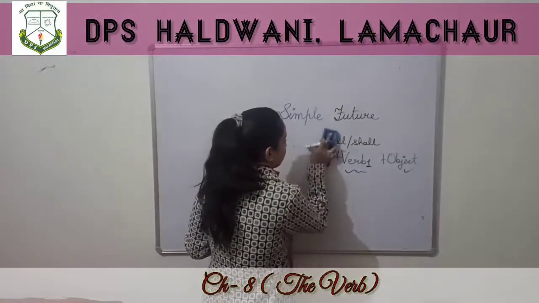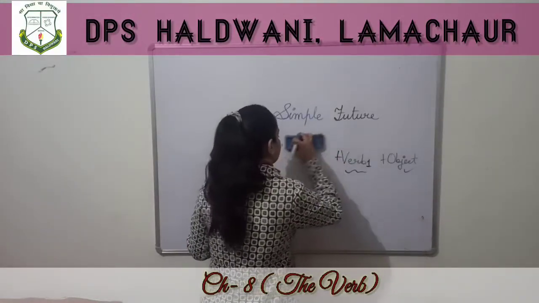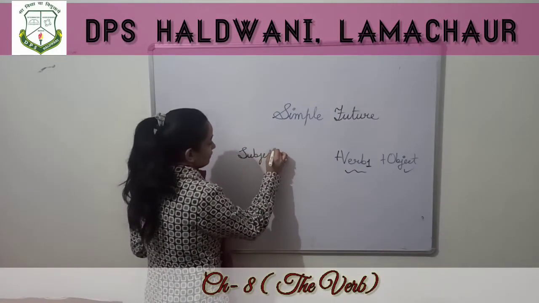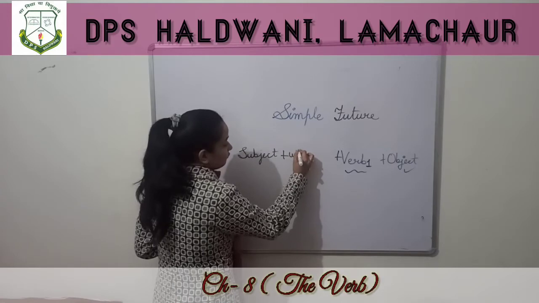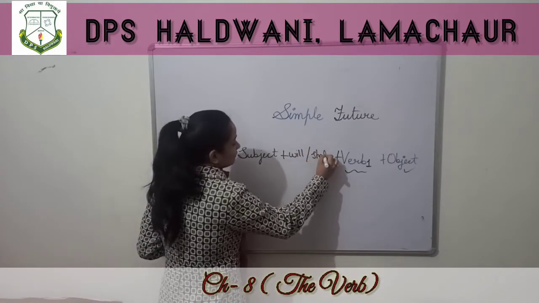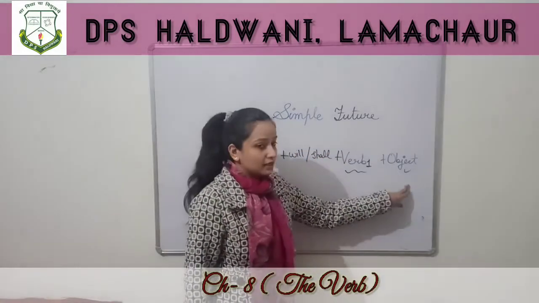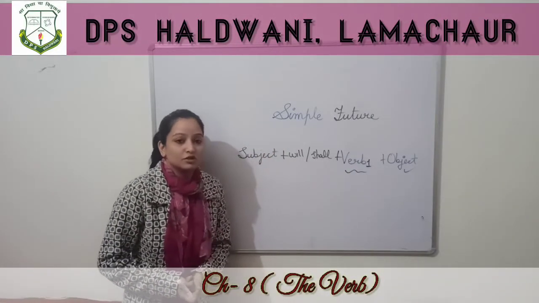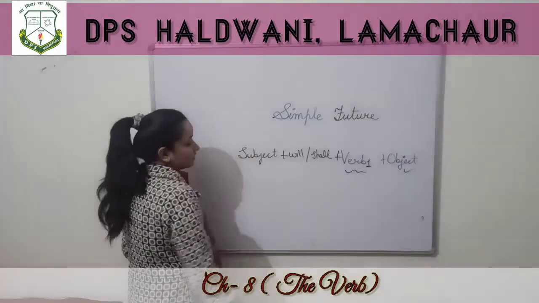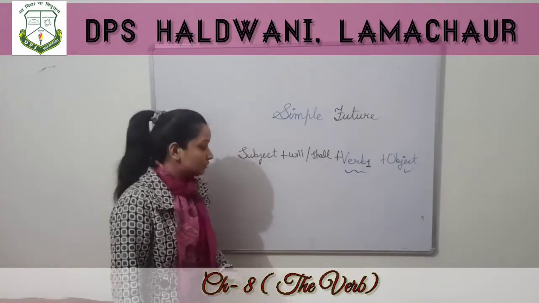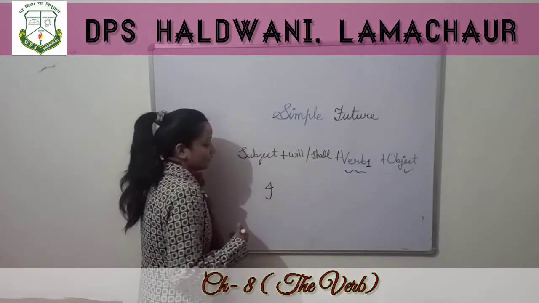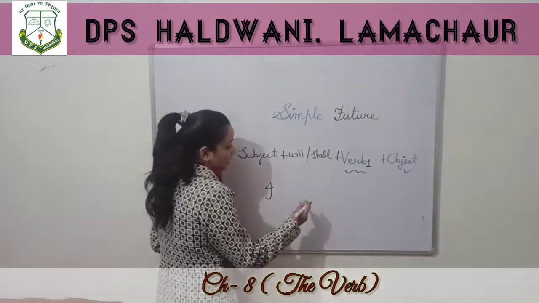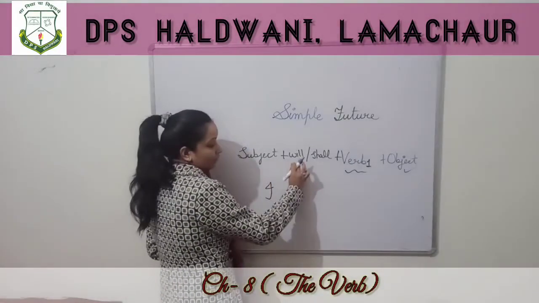Okay. So let me write it properly. Subject plus will or shall plus verb first form plus object. And when do we use? For something which will happen in the future. Okay. So suppose you have decided to go to the market tomorrow. So what you will say? I. Okay. I am talking about myself. So I am using I. Then I subject, then we have to use will or shall.